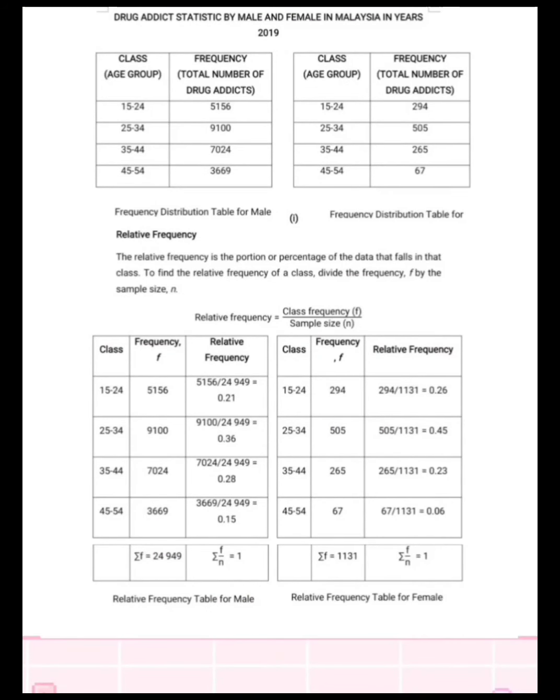From the information on drug addict statistics by male and female in 2019, we need to find the relative frequency to build the graph. The relative frequency is the percentage of the data that falls in that class. To find this relative frequency, we need to divide the frequency by the sample size. As we can see, the first class in the table for male is the class 15 until 24. We can see that the frequency is 5,156 and we divide it by the sample size. The sample size we can get from the total of the frequencies. The same calculation is done to get the relative frequency for female.